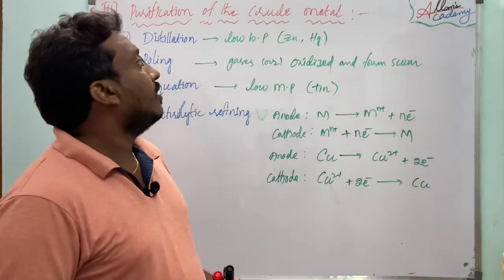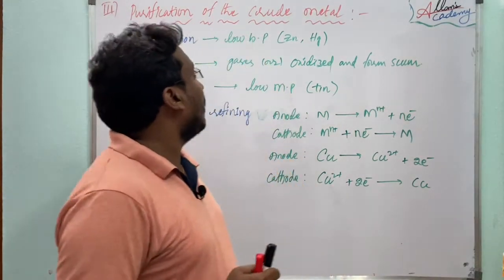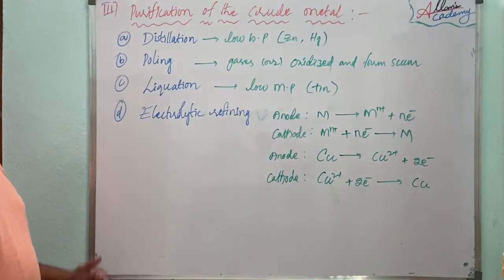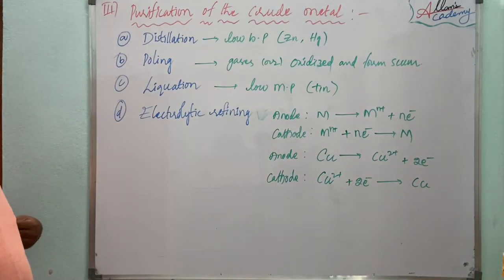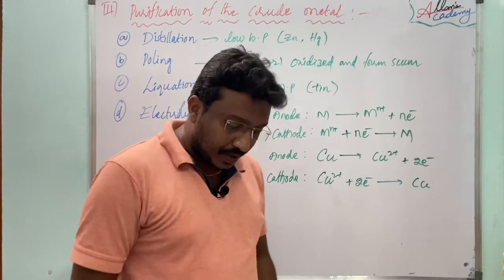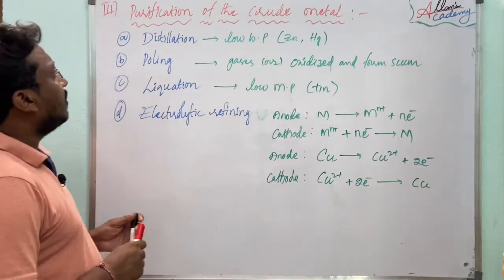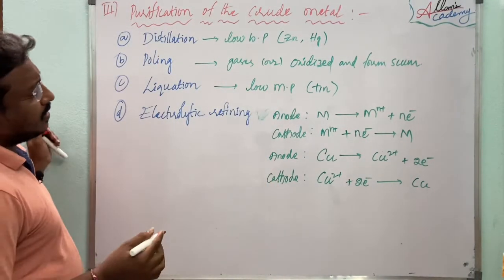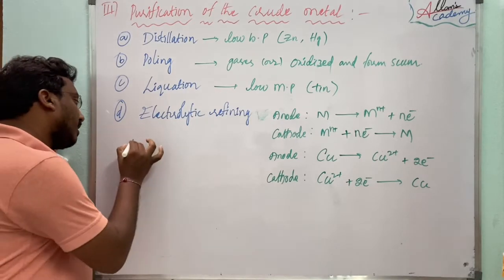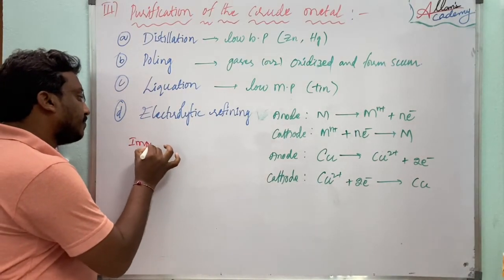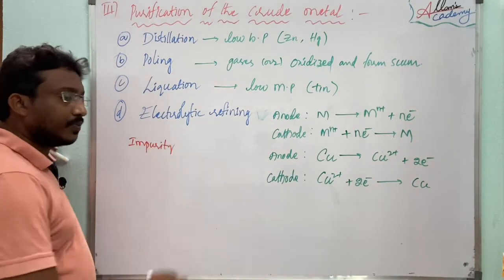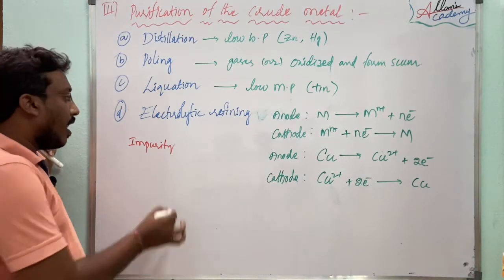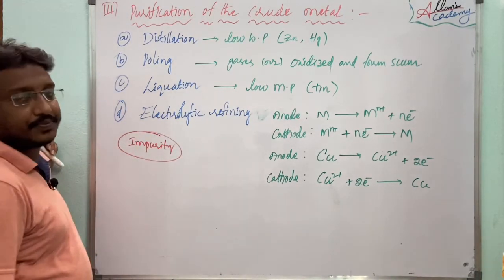Okay. Hello everyone. Now we are going to discuss purification of the crude metal. Here the metal contains the impurities. Unchanged impurities.